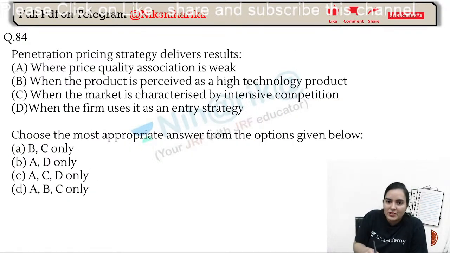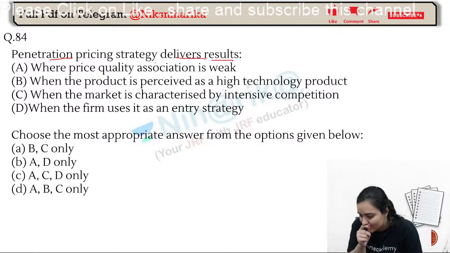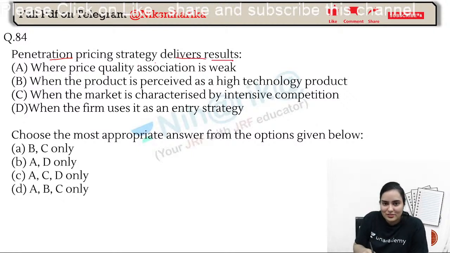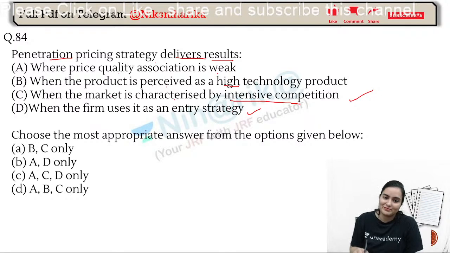Now, penetration pricing strategy delivers results where the price quality association is weak, or where the product is perceived as a high technology product, or when the market is characterized by intensive competition, and where the firm uses it as an entry strategy.